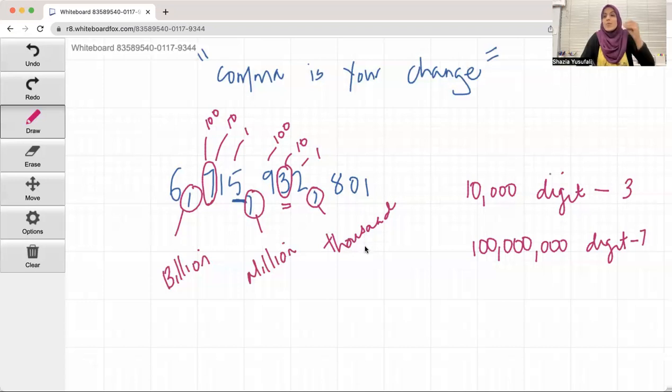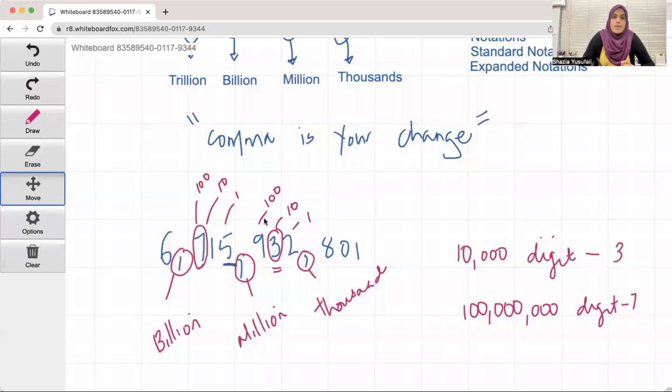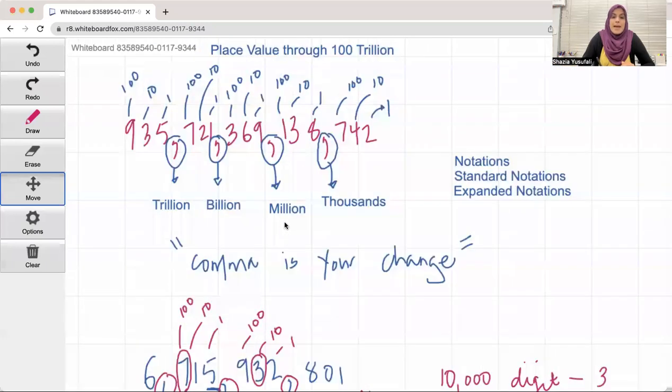So this is how you would say a number. Well, that's all great. I got to say the number. But now, really, do I want to write this number so big? This is a huge number. Is there another way of writing a number? Yes, there is. And this is called notation.